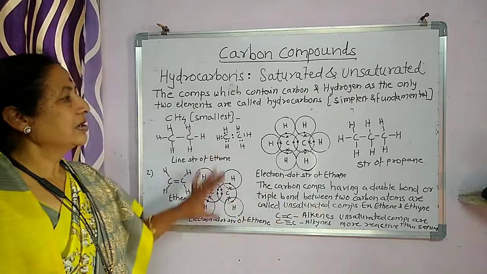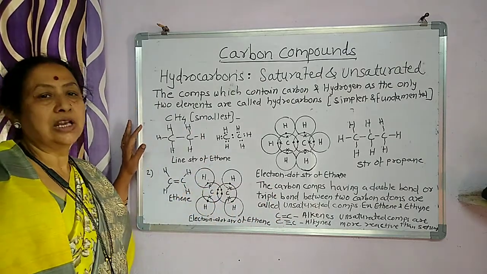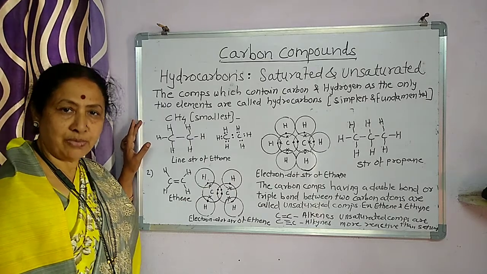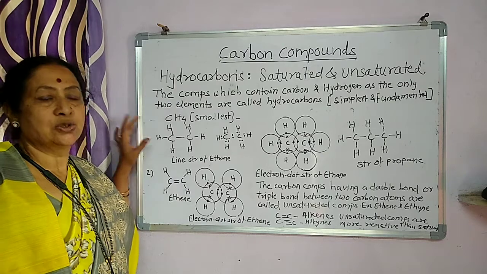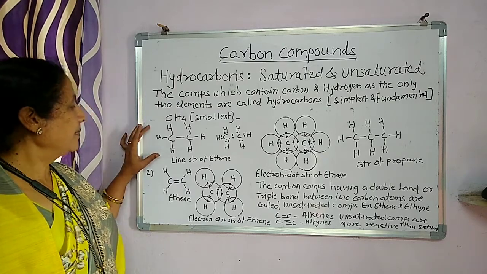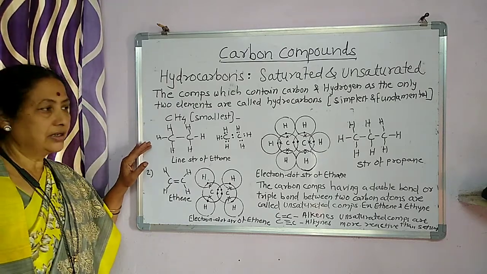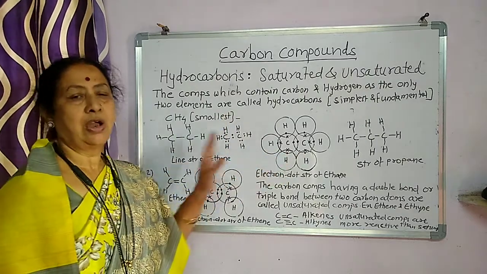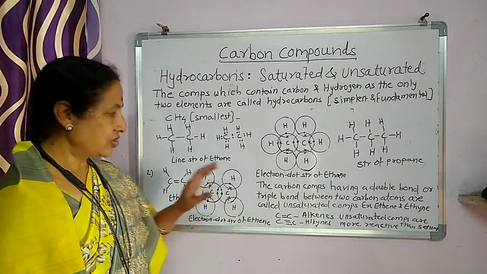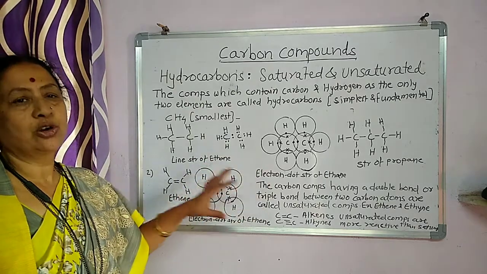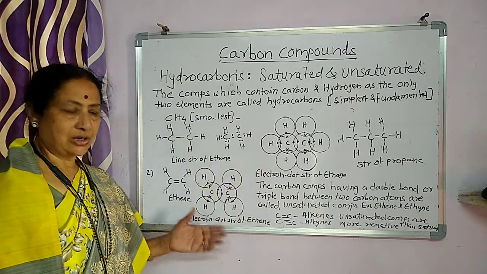So we first studied methane, the simplest, smallest alkane. Secondly, ethane and propane. We have to draw the structural formula as well as the electron dot structure of the rest of the alkanes. Practice it at home.